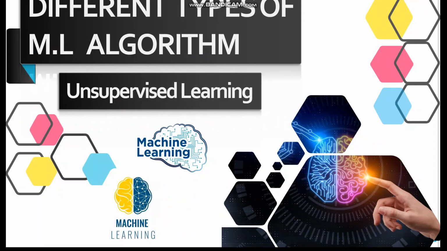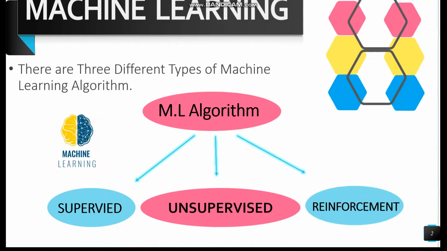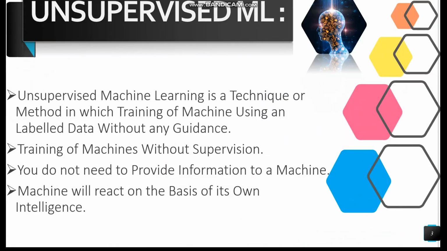In this lecture, we are going to discuss our second type of machine learning algorithm. In our previous lectures, we discussed supervised machine learning and its various types. In this lecture, we discuss unsupervised machine learning. Our first question is, what do you understand by unsupervised machine learning algorithm?